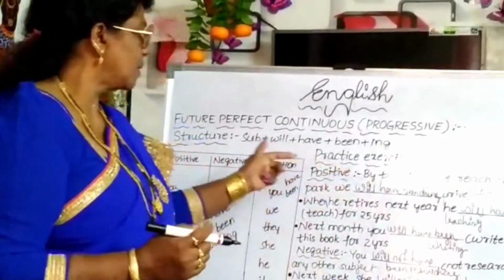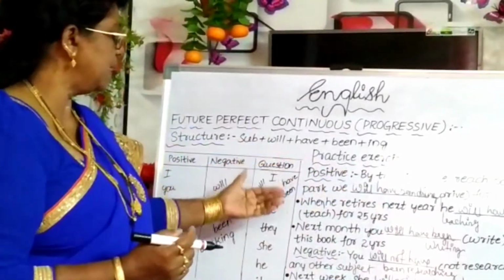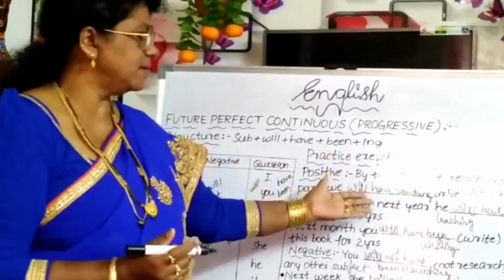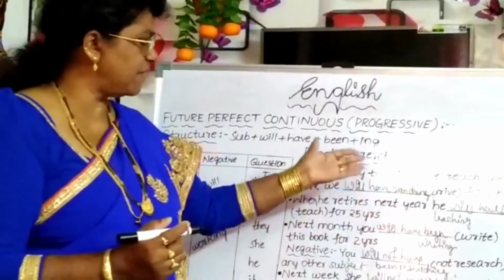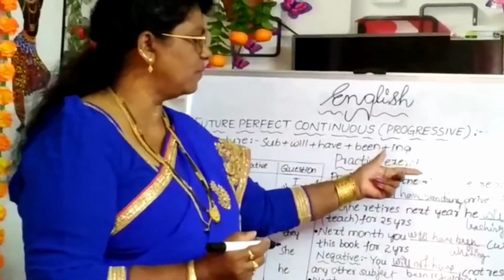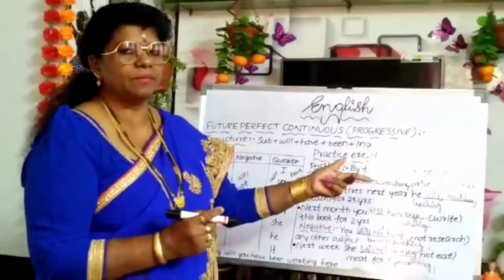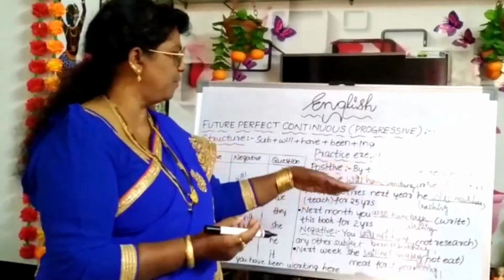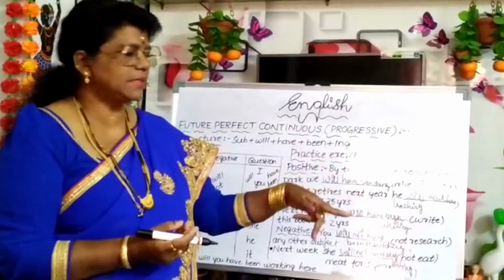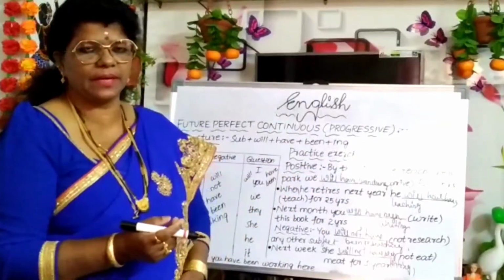So, in positive and negative, we can frame the sentences this way. While framing sentences, what do we have to do? Along with the given verb, we have to use the ing form. Before that, will plus have plus been plus the ing form you have to use. Okay?